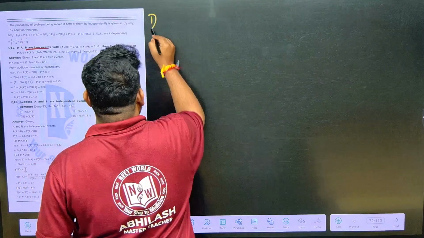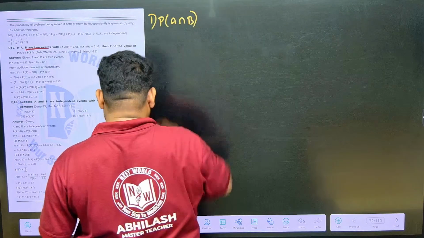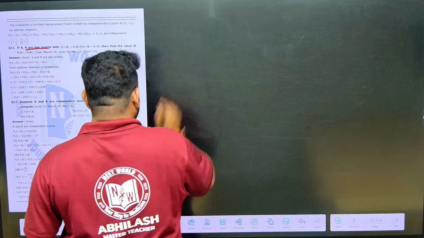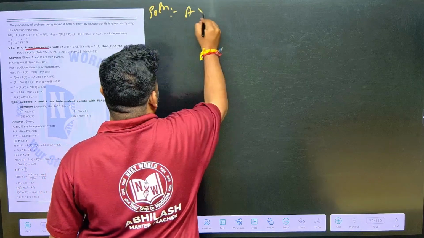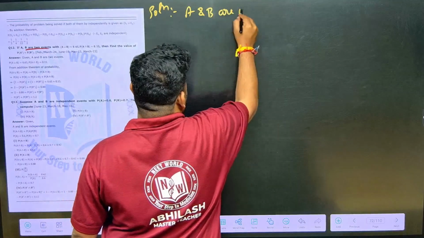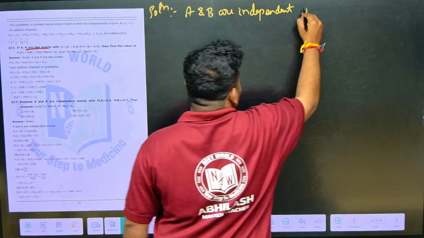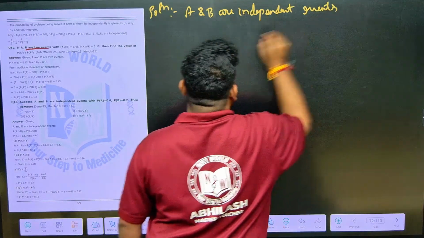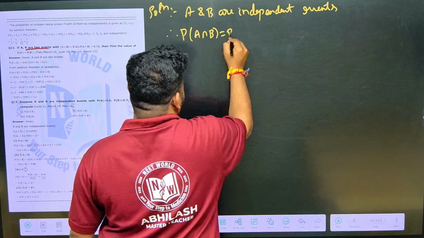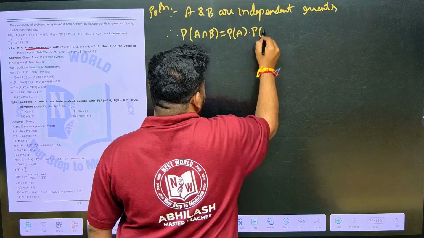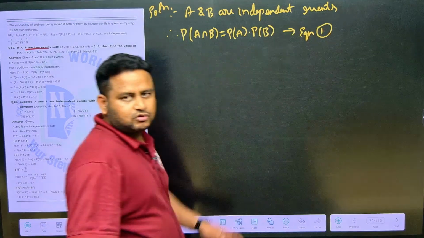First thing, what are they asking? P of A intersection B. But before this they are telling A and B are independent events. Solution. A and B are independent events. Therefore P of A intersection B will be equal to P of A into P of B. Let us write this as equation 1.